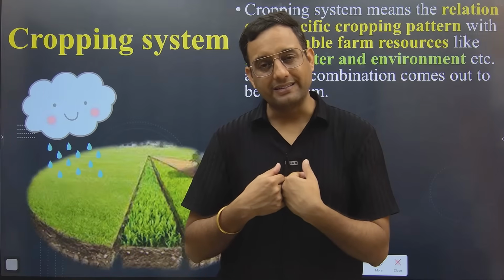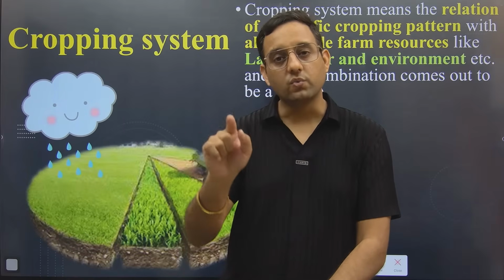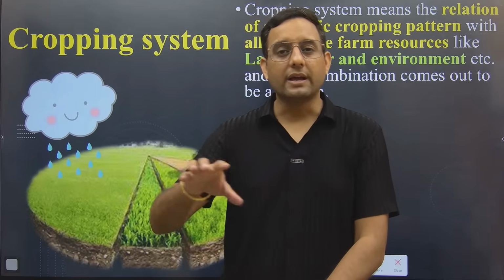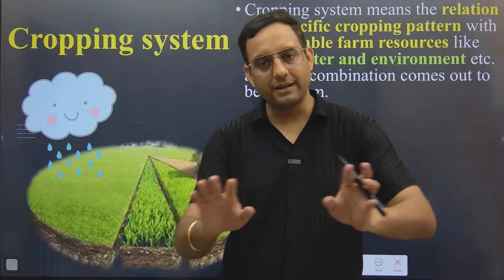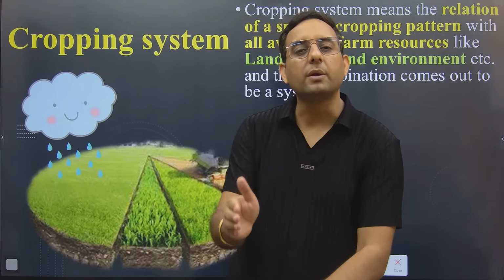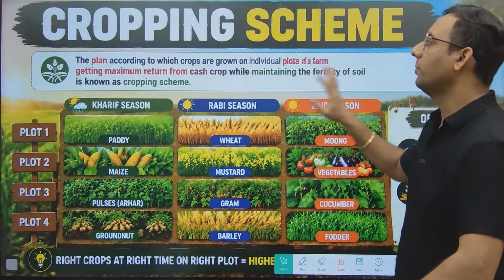Why are we growing rice and wheat? Because we have different climate, and climate is part of resources. That is a part of management. So that means the example which we are writing in the chat, it is cropping system. And the area allocated to each crop will be known as cropping pattern. Clear guys? So cropping pattern is area allocated to the crops, and cropping pattern plus management will be known as cropping system.